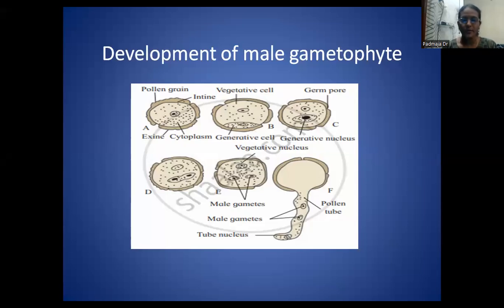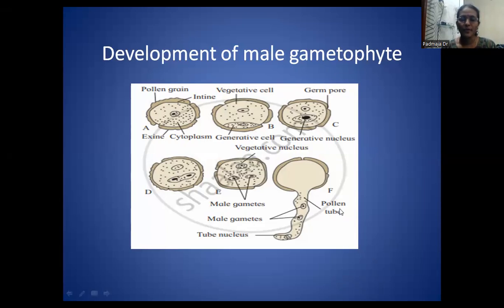One of the male gametes fuses with the egg, and the other male gamete fuses with the secondary nucleus present in the ovule. Like this, double fertilization takes place. So this is the study of the development of the male gametophyte.